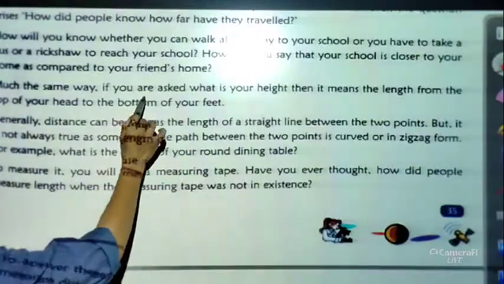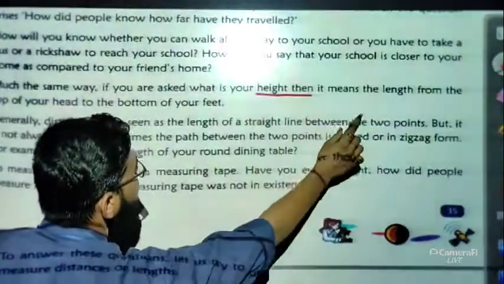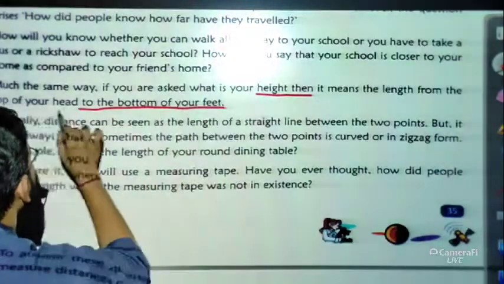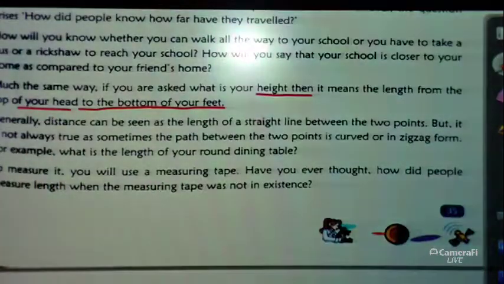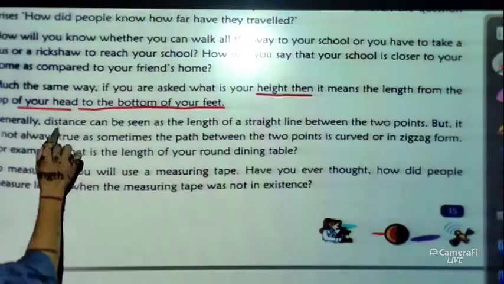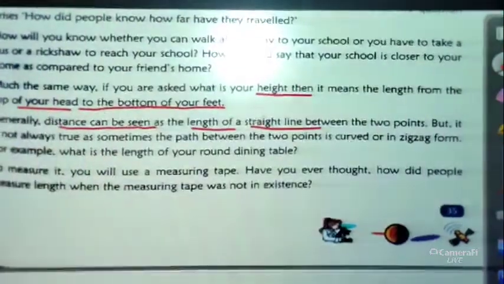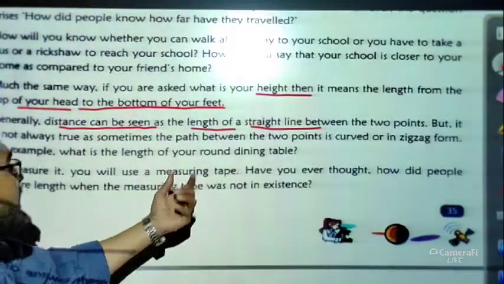In much the same way, if you are asked what your height is, it means the length from the top of your head to the bottom of your feet. This is the way to measure our height. All of you are aware of this. Now generally, distance can be seen as the length of a straight line between two points. So how do we measure a distance?